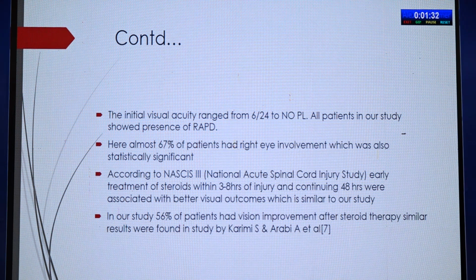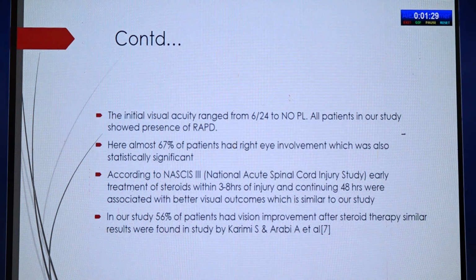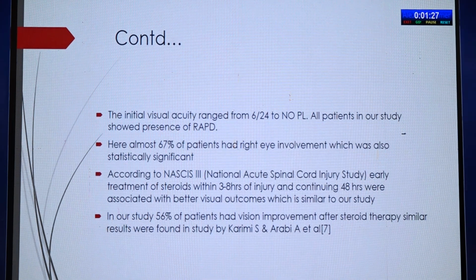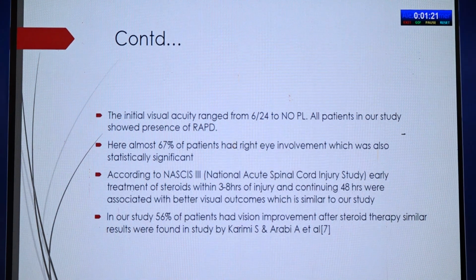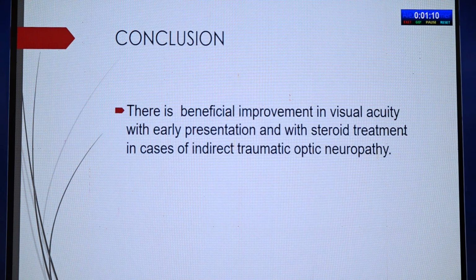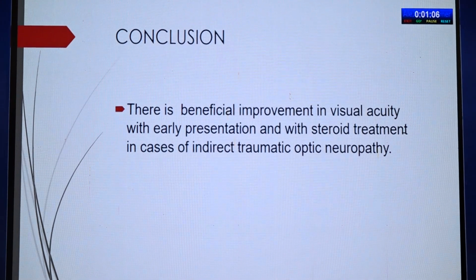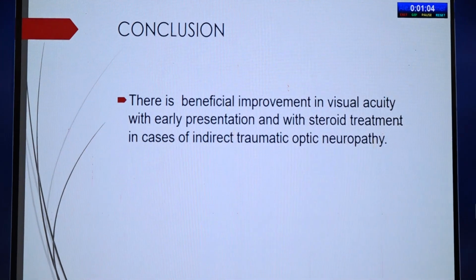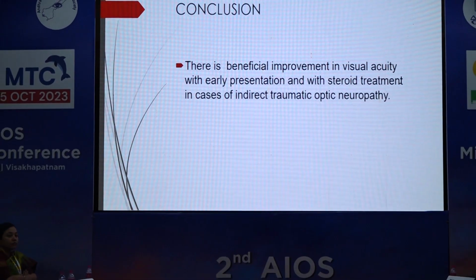According to the National Acute Spinal Cord Injury Study, early treatment with steroids within 3 to 8 hours of injury and continuing 48 hours were associated with better visual outcomes, which is similar to our study. And in our study, 56% of the patients had vision improvement after steroid therapy, and similar results are found in other studies like Karmi et al. The conclusion is there is definitely beneficial improvement in visual acuity with early presentation and with steroid treatment in cases of indirect traumatic optic neuropathy.